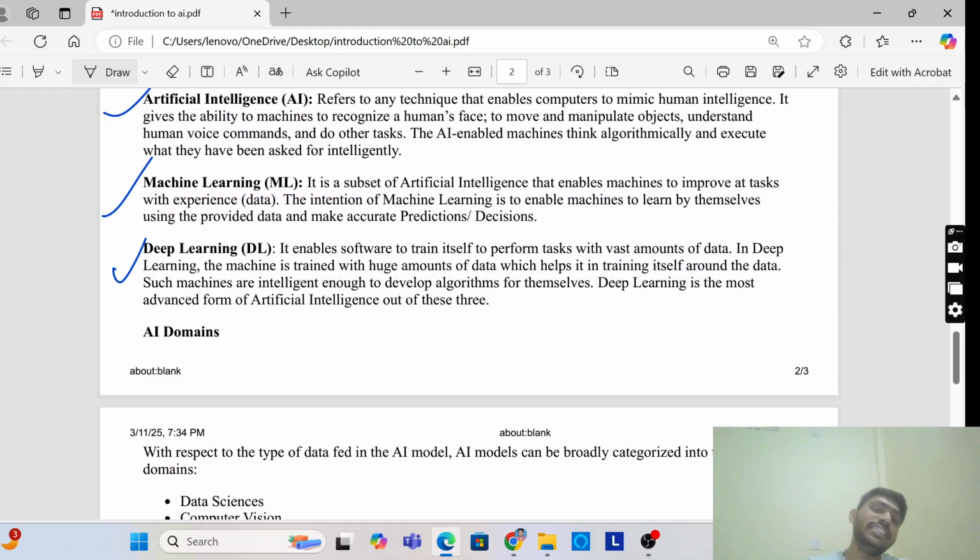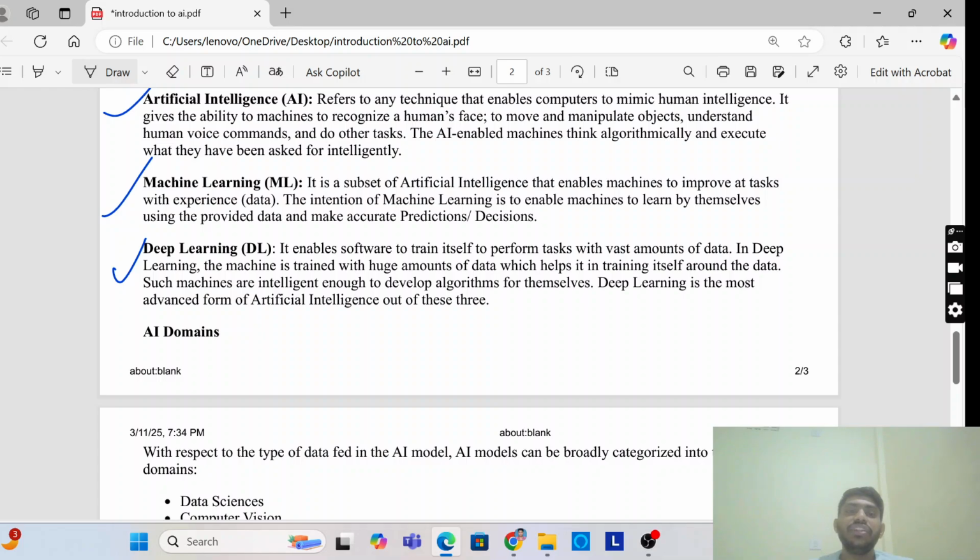In deep learning, the machine is trained with huge amounts of data, which helps it train itself around the data. So a vast amount of data they will take and analyze. Based on this data, such machines are intelligent enough to develop algorithms for themselves. By using deep learning technology, the machine can develop its own algorithm using the vast amount of data. Deep learning is the most advanced form of AI out of these three.